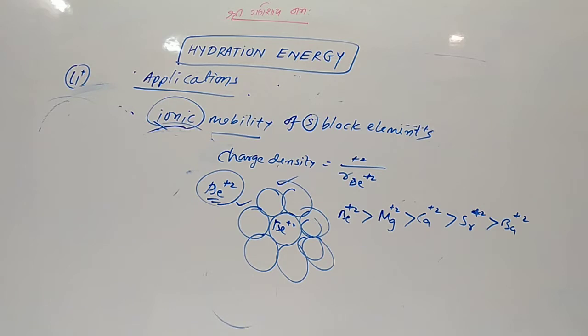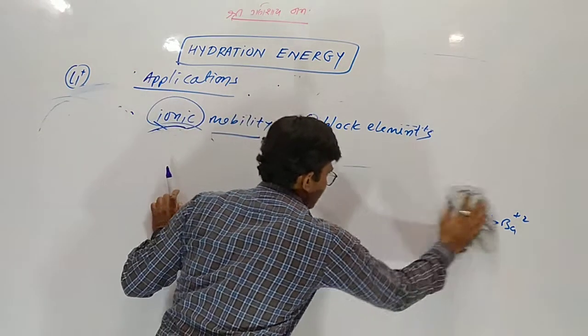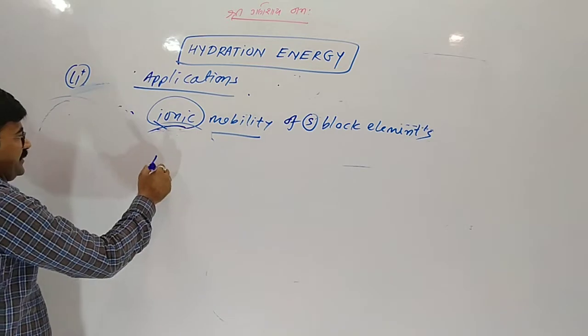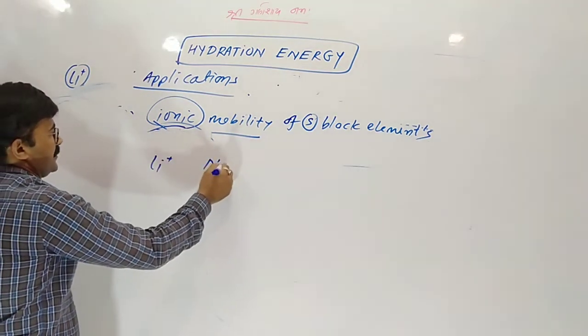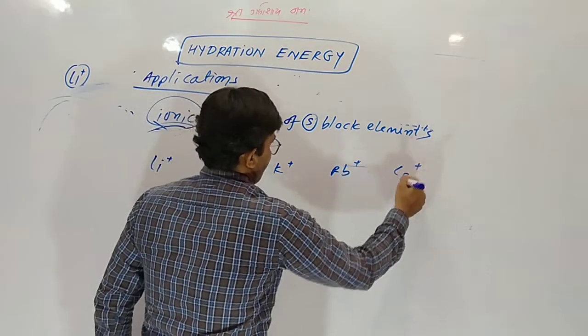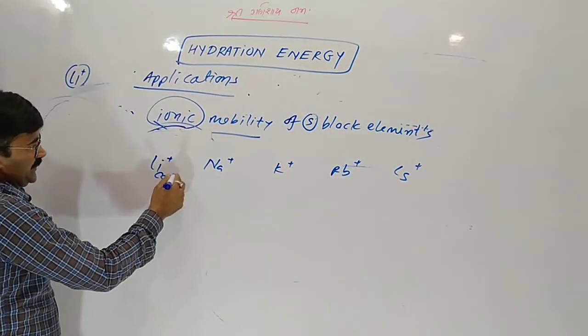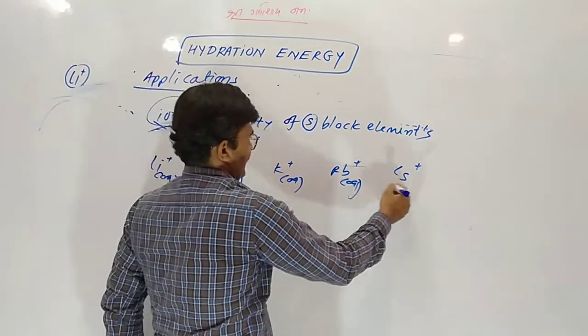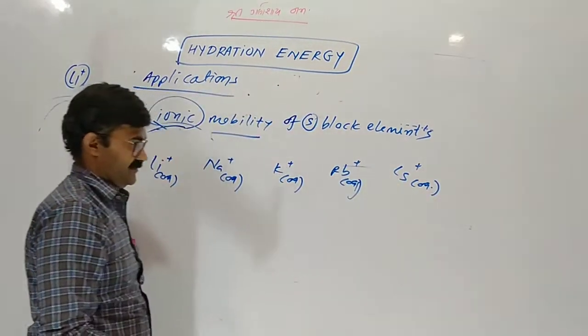So conductivity is less. Now in group number 1, listen: the aqueous radius of lithium, sodium, potassium, rubidium and cesium. I am talking about not the ionic radius but the aqueous ionic radius.